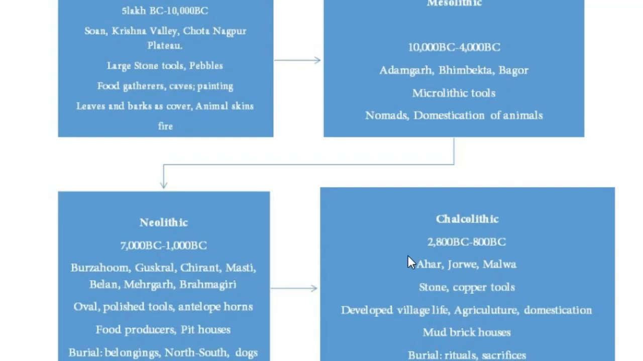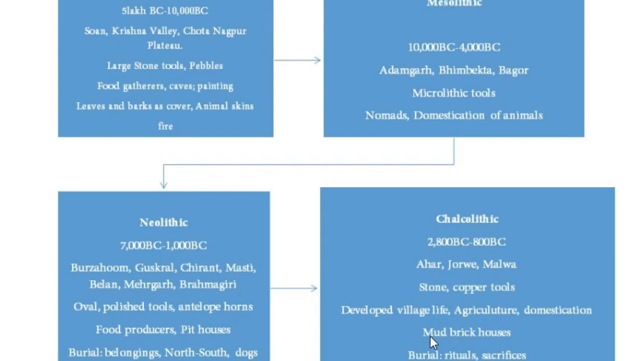And the Chalcolithic period started off from 2800 BC to 800 BC. The archaeological evidences can be found in Ahar, Jorwe and Malwa. Yes, the use of both stone and copper tools is found over here, and it developed a more village style. That is, the Indus Valley civilizations were more of an urban settlement. But here what we can find is that during the Chalcolithic period, these settlements disintegrated, and they started having lots of village settlements in remote areas, and rural village settlements. And domestication of animals was also here, and mud brick houses and burials with lots of rituals and sacrifices.